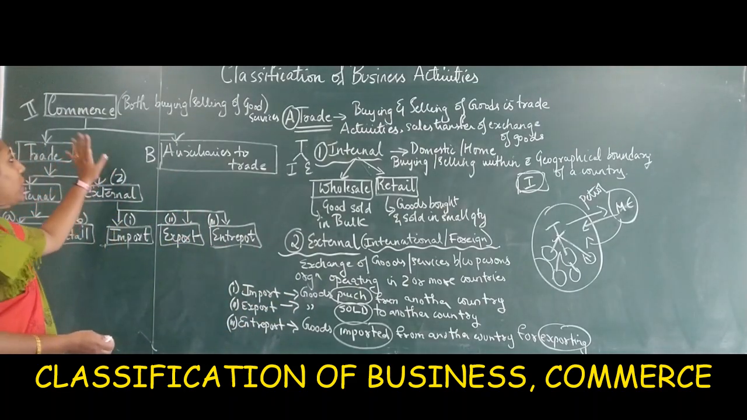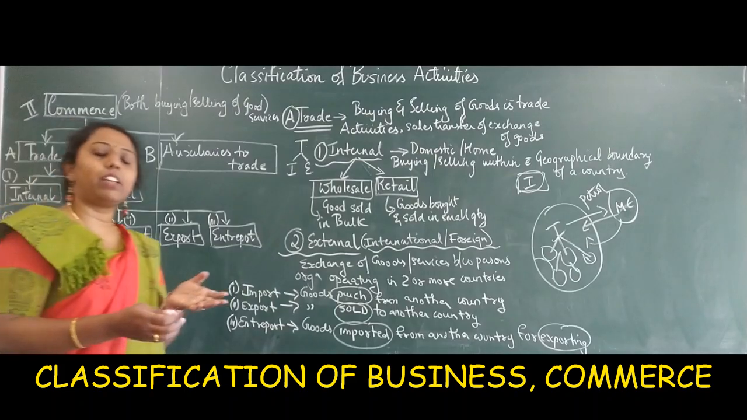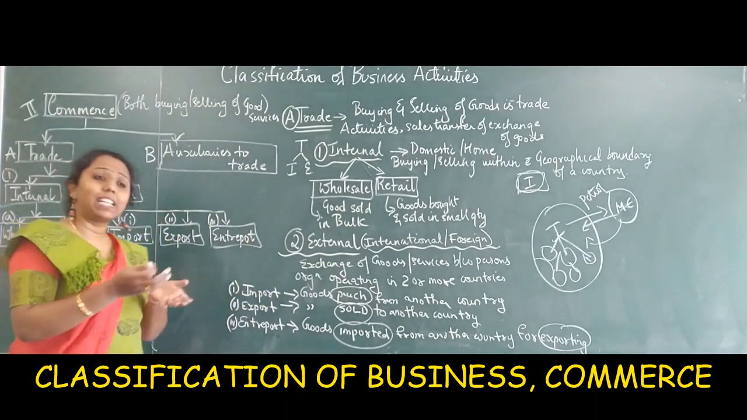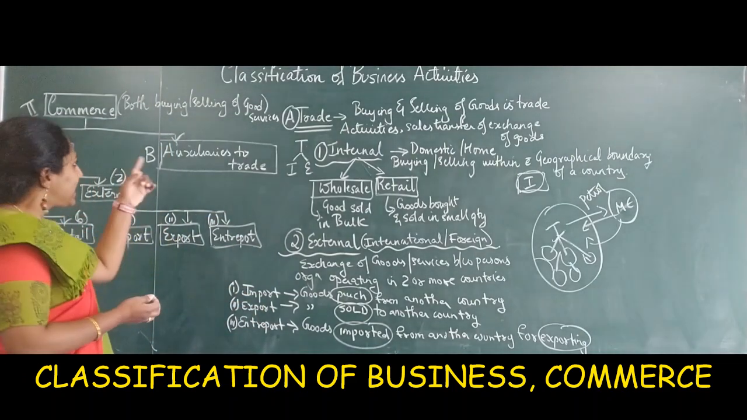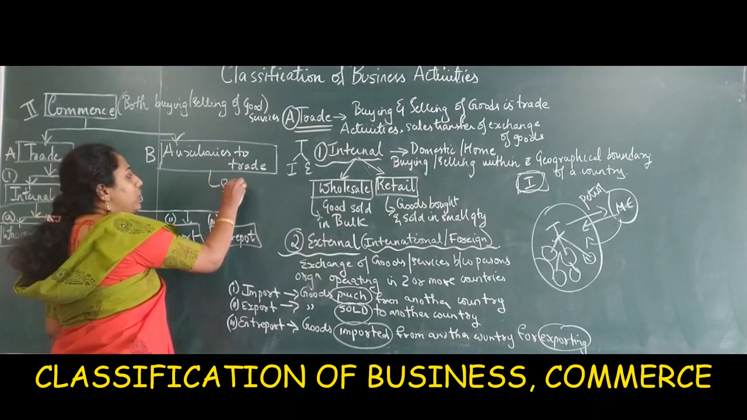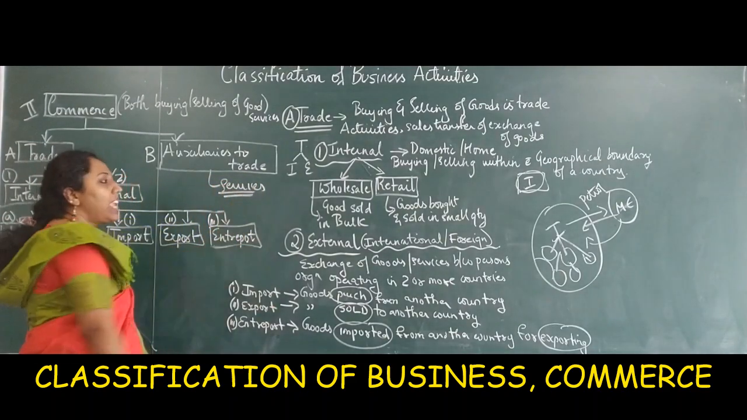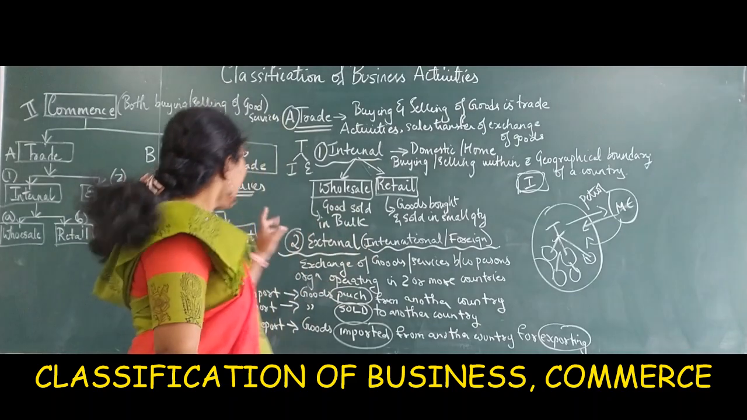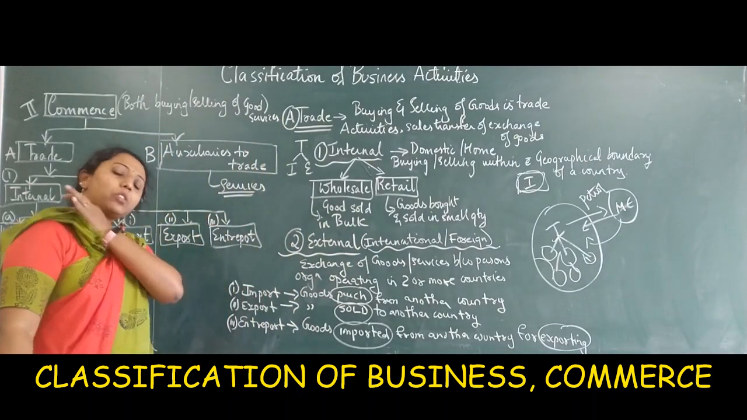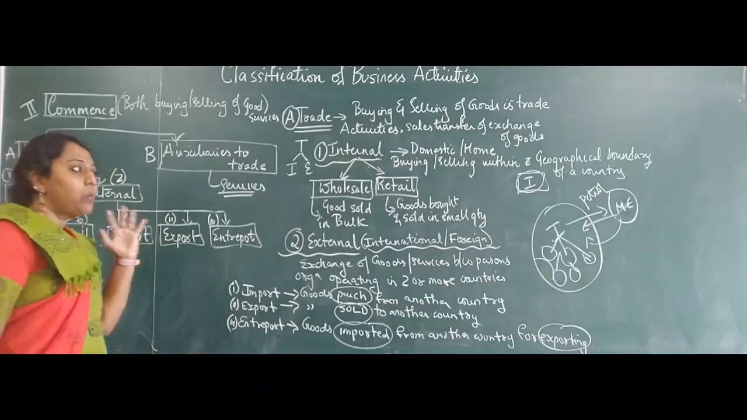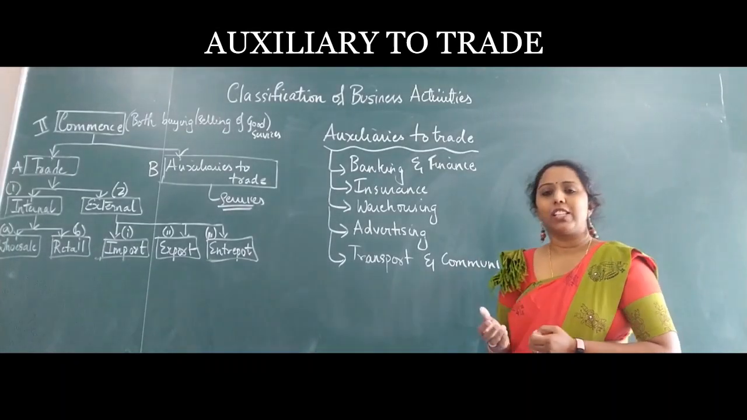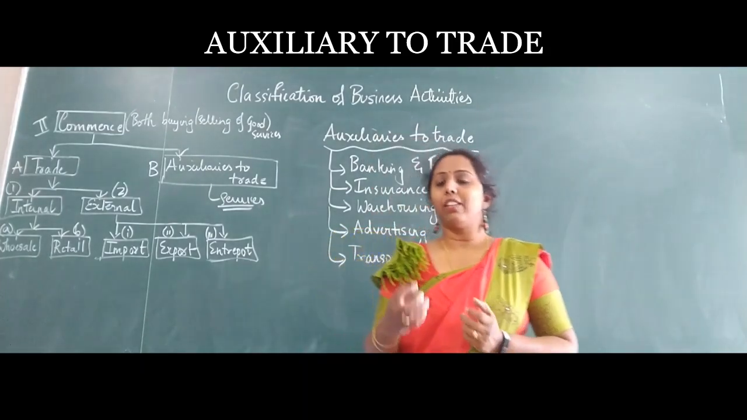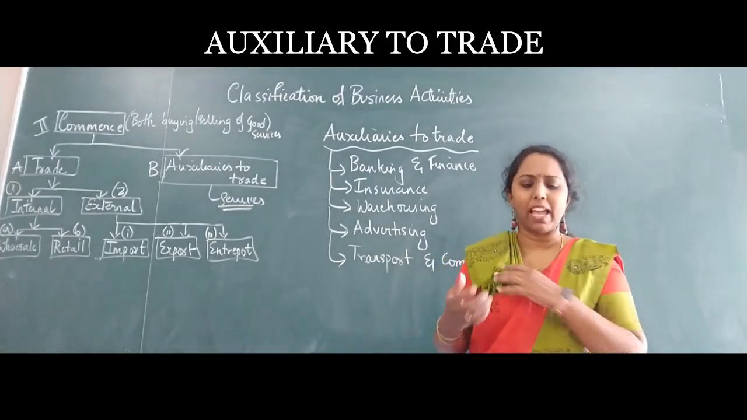So again, we'll do a revision. Now, what is the meaning of commerce? Commerce refers to both buying and selling of goods and services. Why services? Services refer to auxiliaries to trade. What are auxiliaries to trade? It is nothing but a helping hand to your trade or to your business. Auxiliaries to trade are aids to trade, which means a helping hand to trade.